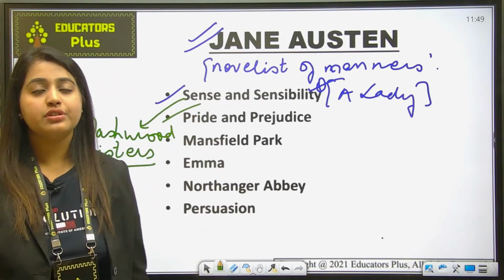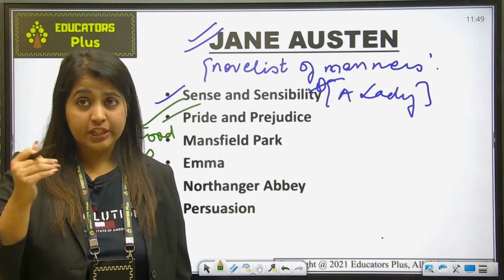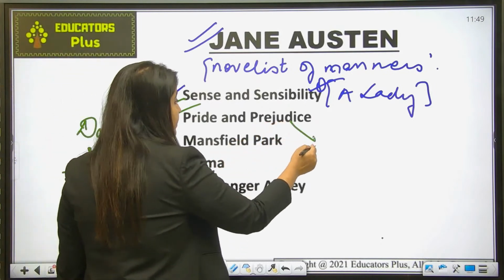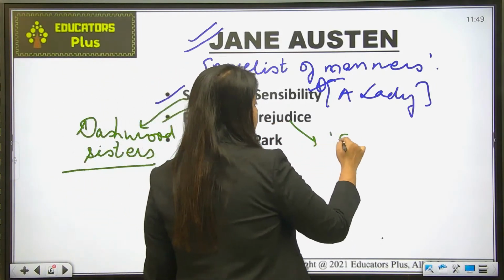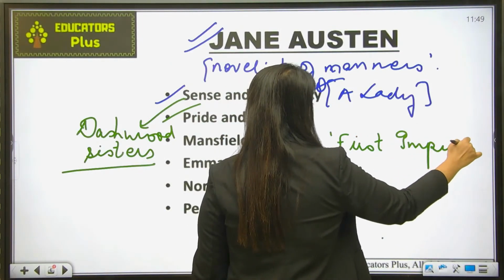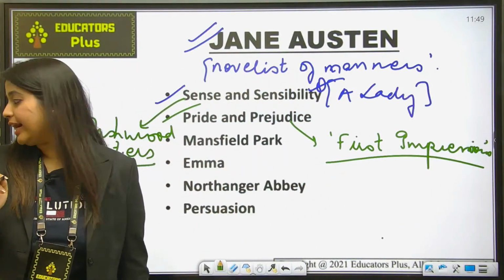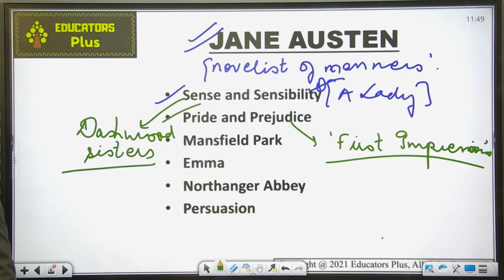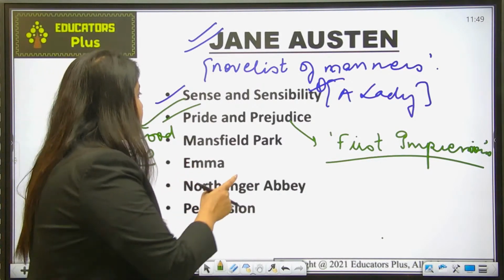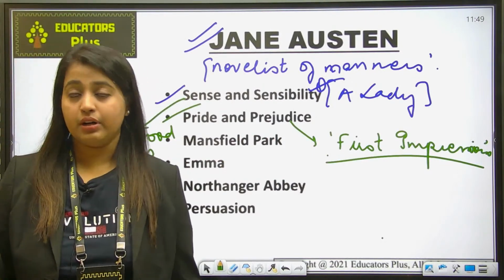Pride and Prejudice is a famous movie, and initially what was its title? First Impressions. So this was not its first title. What was its first title? First Impressions. Okay, First Impressions is the initial title of this particular work. Thank you Devendra Prasad for the response. Okay, so you should remember this, that this was its first title.